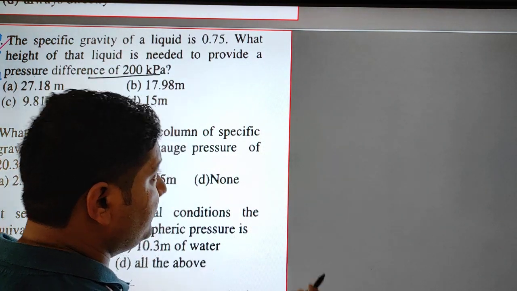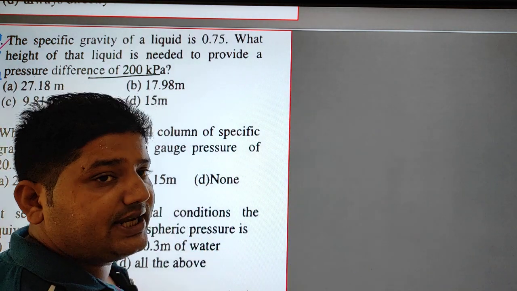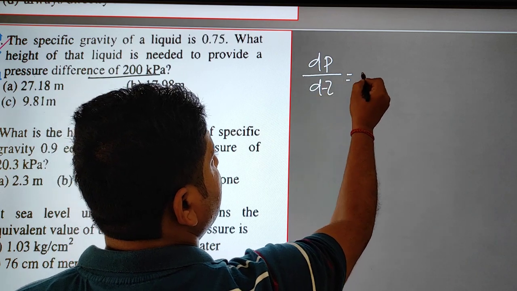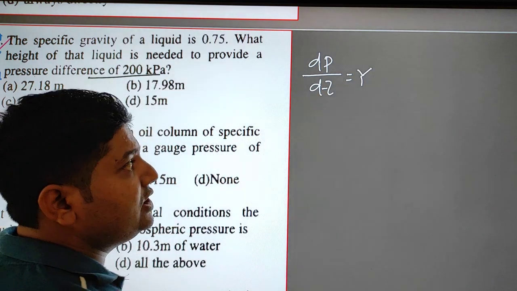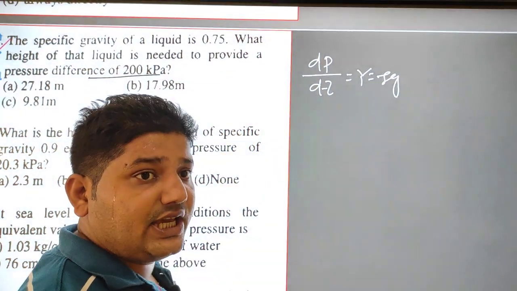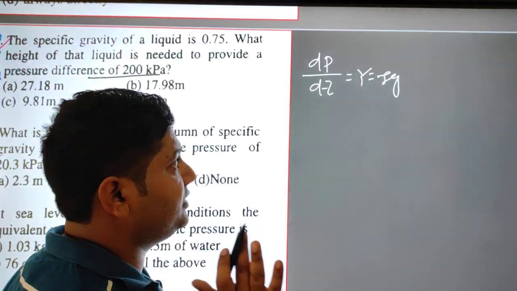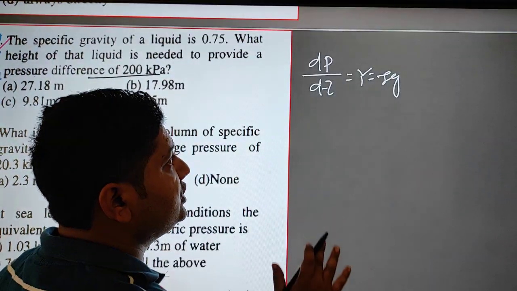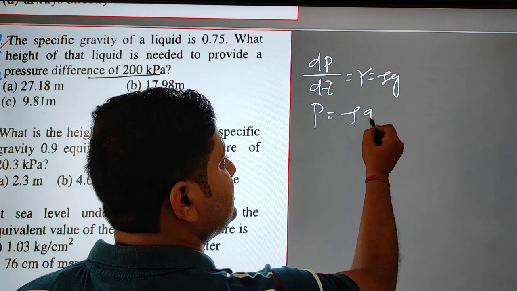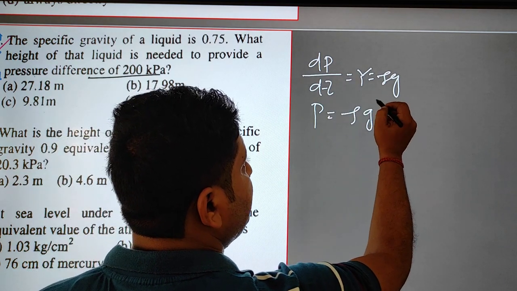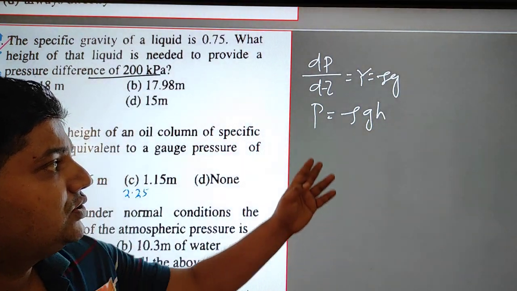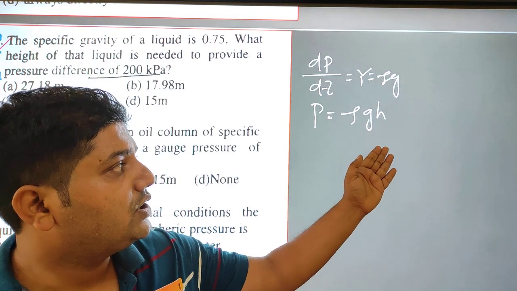Here I want to tell you that from the hydrostatic law, dP by dz equals gamma, or rho into g. This is the basic equation in the hydrostatics topic. If you want to find the pressure from here, it comes out to be rho g into z, or writing it as h, rho g h. So pressure will be equal to rho g h.